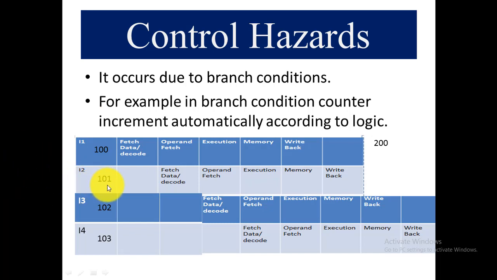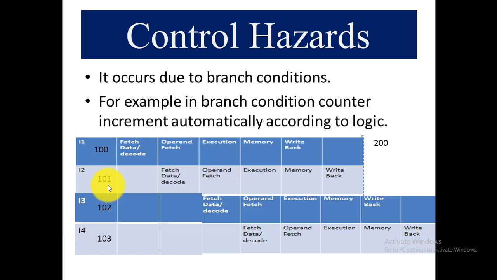So this is a confusing state. This is called control hazard: when the flow of execution is out of control, control hazards occur, which cause delay in execution of instructions. So this is all about the hazards in pipelining.